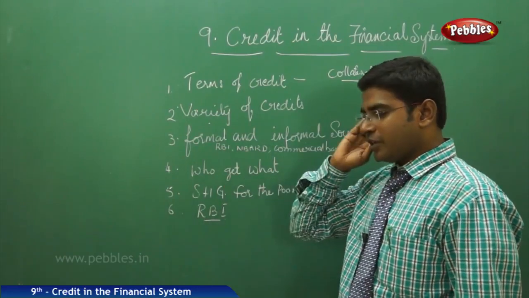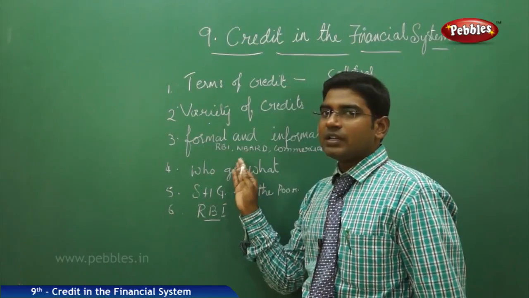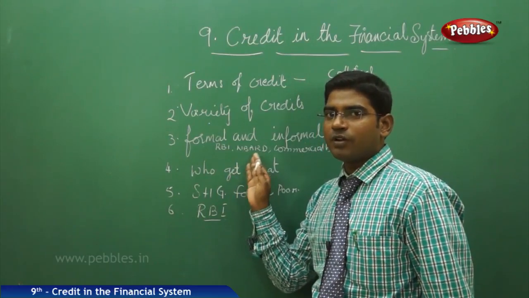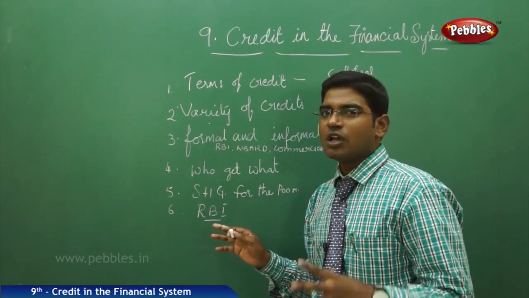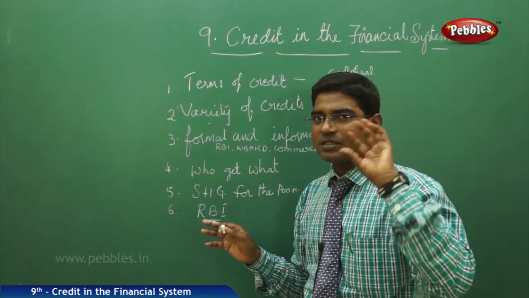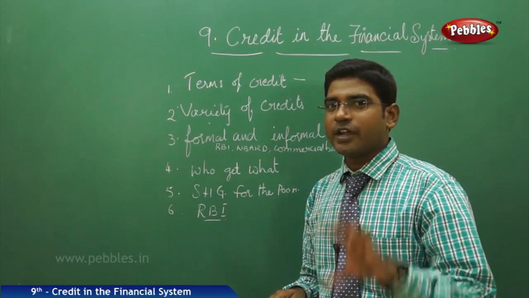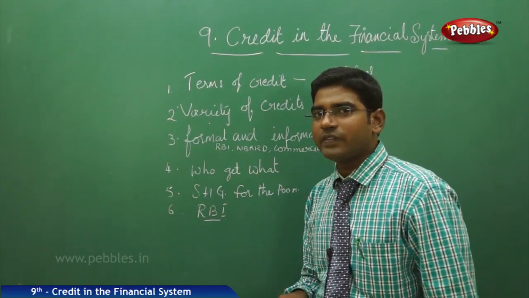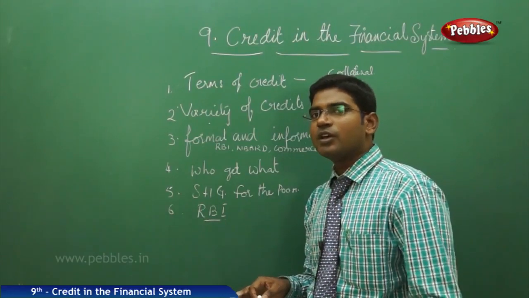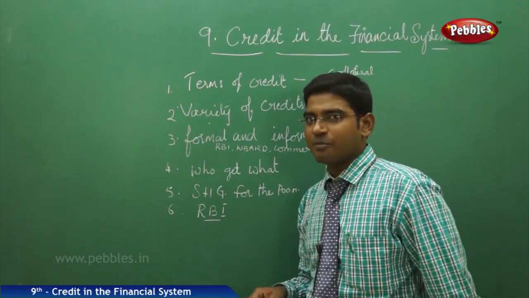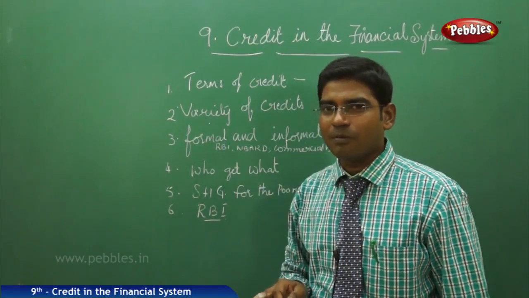Under the initiative of the RBI, we later got NABARD, the National Bank for Agriculture and Rural Development, which issues loans for the farmers in the rural areas. Then we also have the commercial banks and the scheduled banks, which are also doing their best to ensure loans for the poorest of the poor, especially for the farming community. These all come under the category of formal banks.